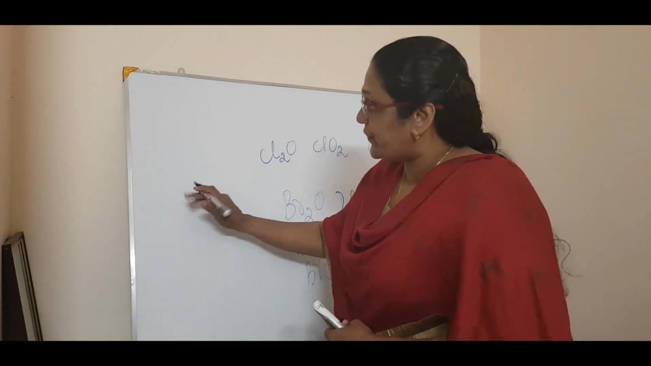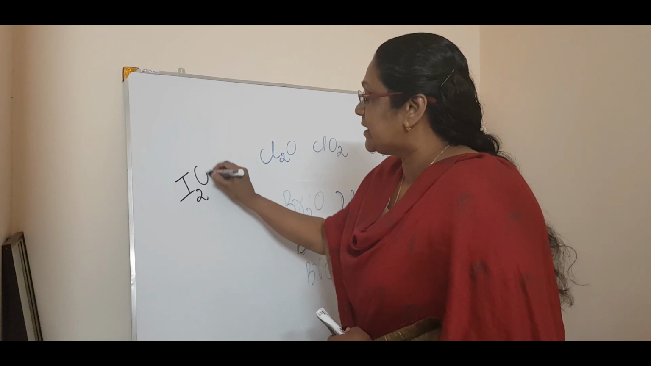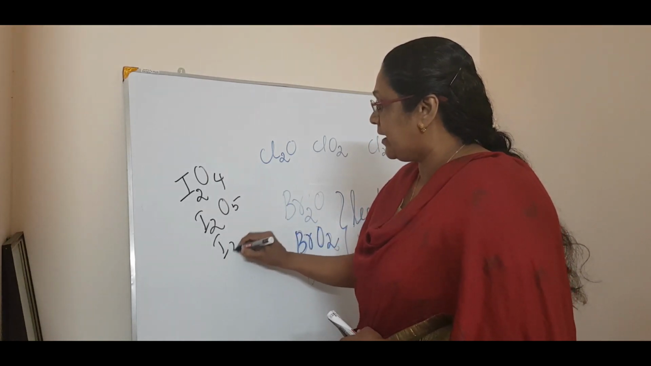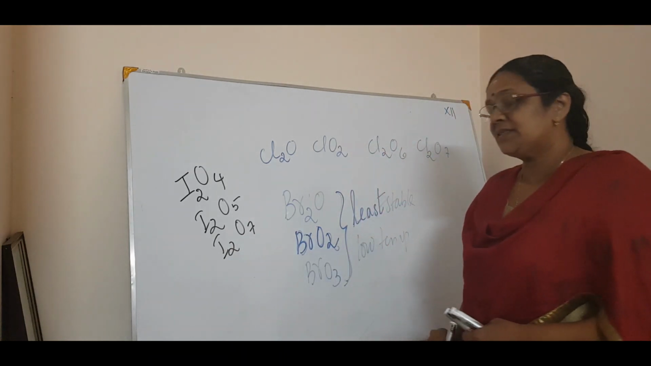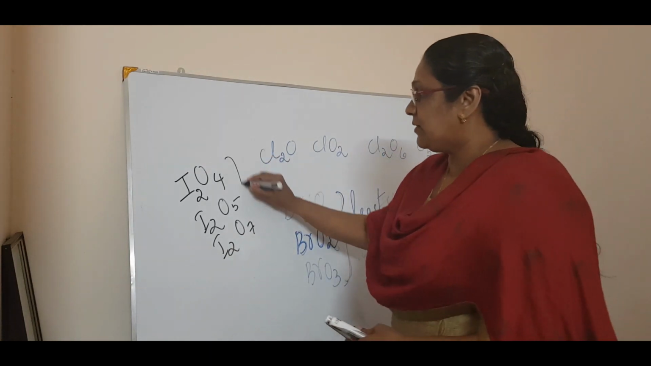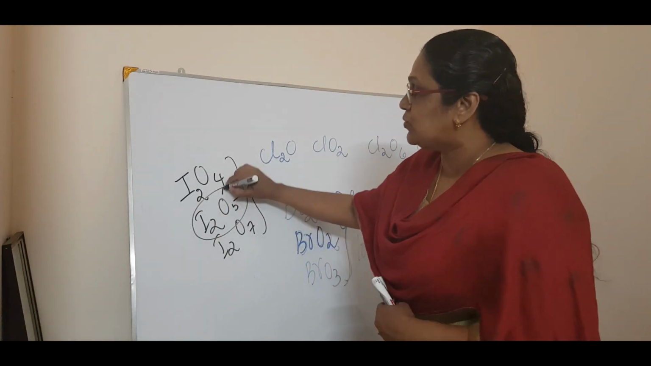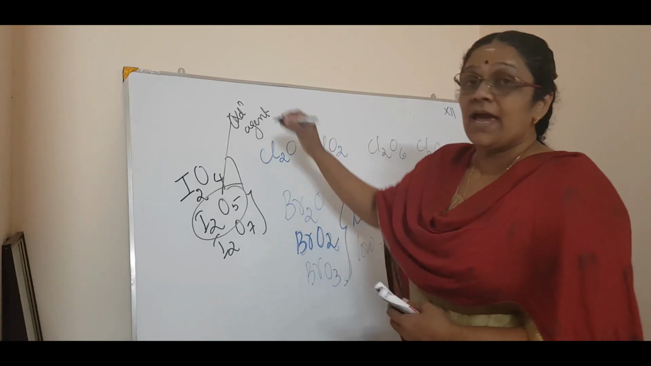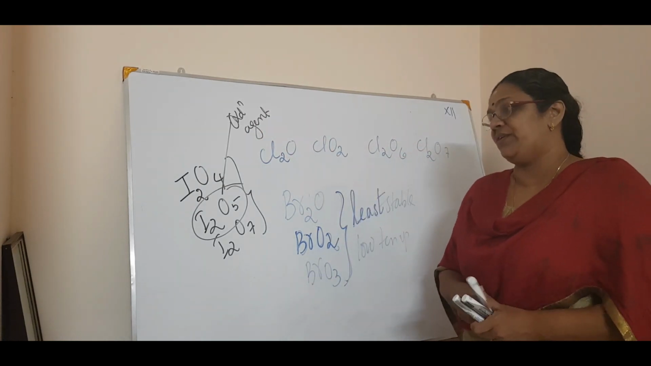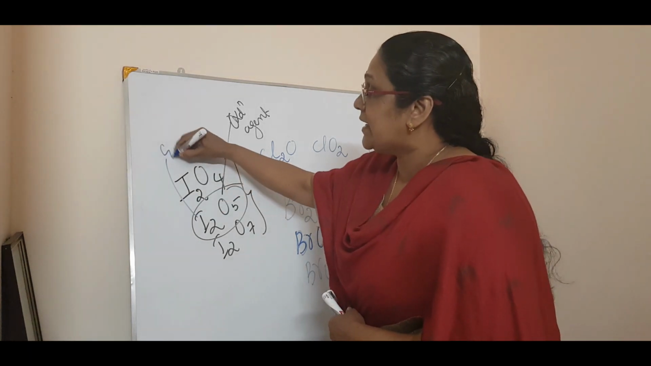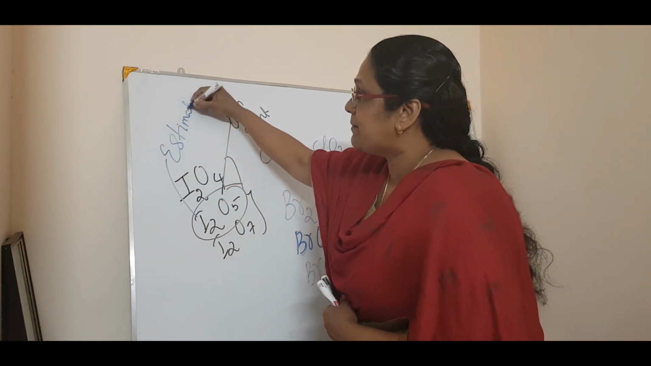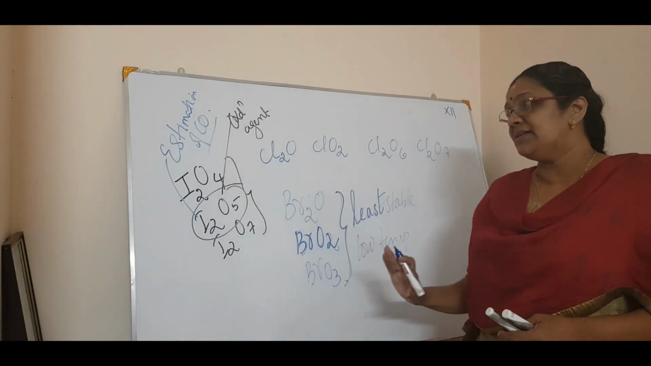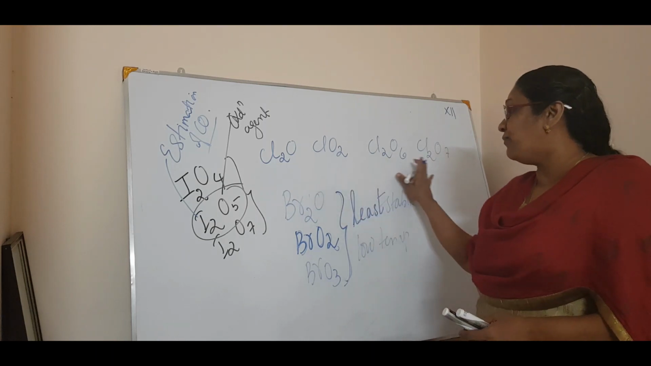So now coming to iodine. Iodine forms three oxides like I2O4, I2O5 and I2O7. Out of these three oxides, I2O5 is a very good oxidizing agent. And one of its uses is in the estimation of carbon monoxide.